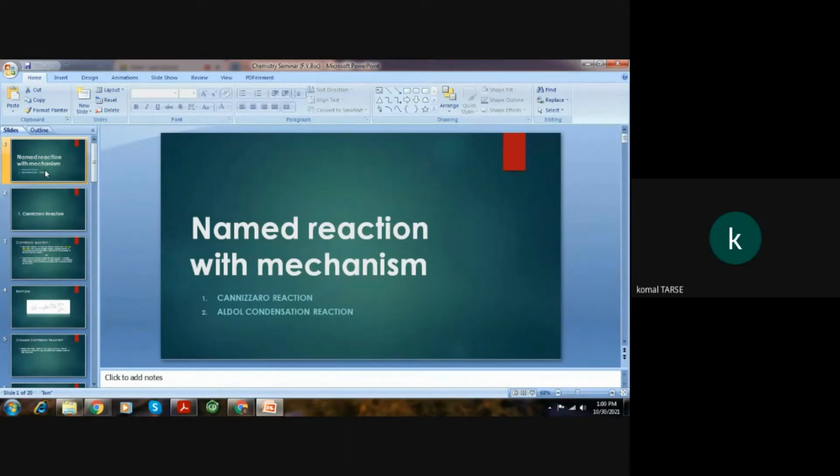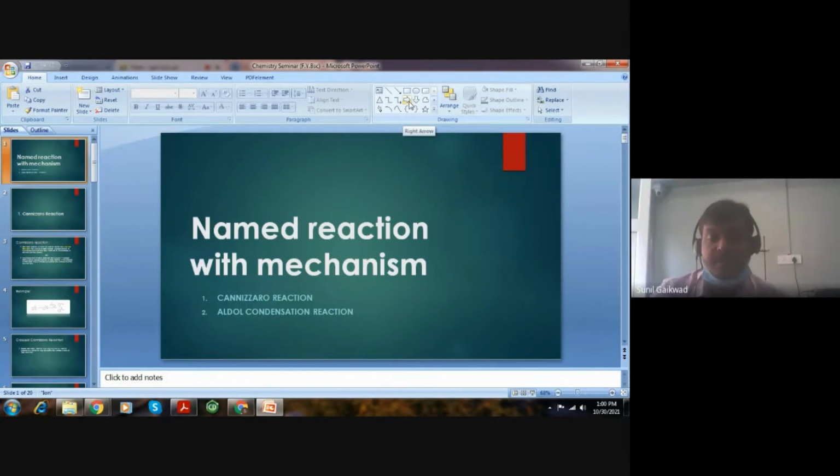Cannizzaro reaction and aldol condensation reaction. So, Cannizzaro reaction, it is a chemical reaction.